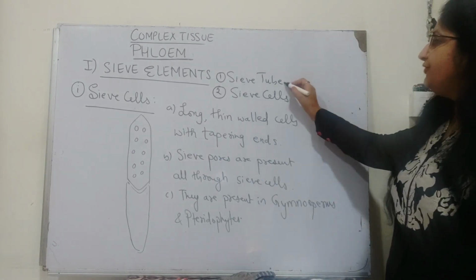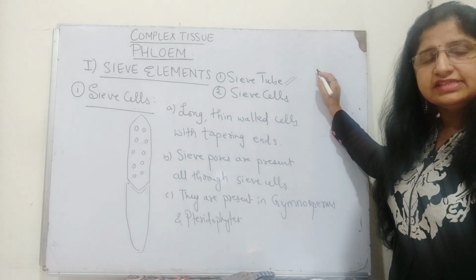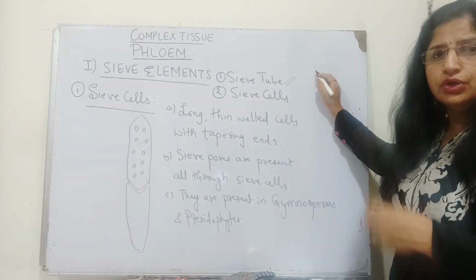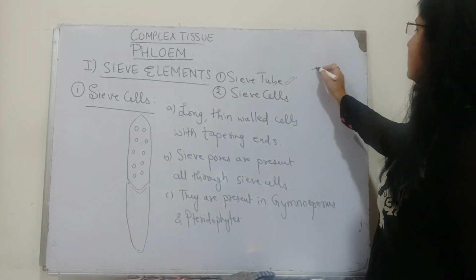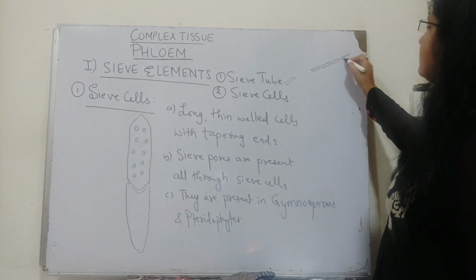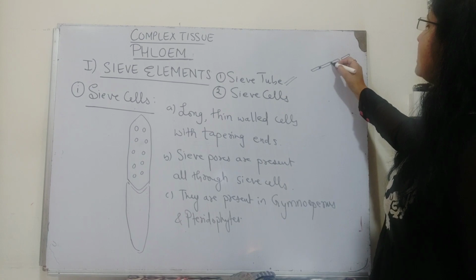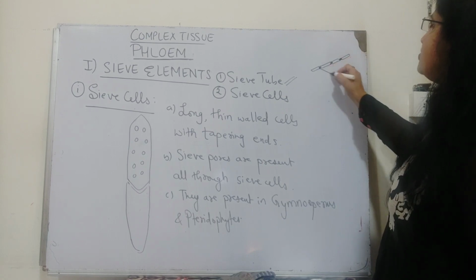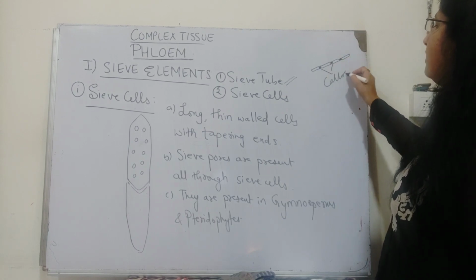In some of the old sieve tube elements, in some growing seasons, the sieve plates show the deposition of a callose plug.